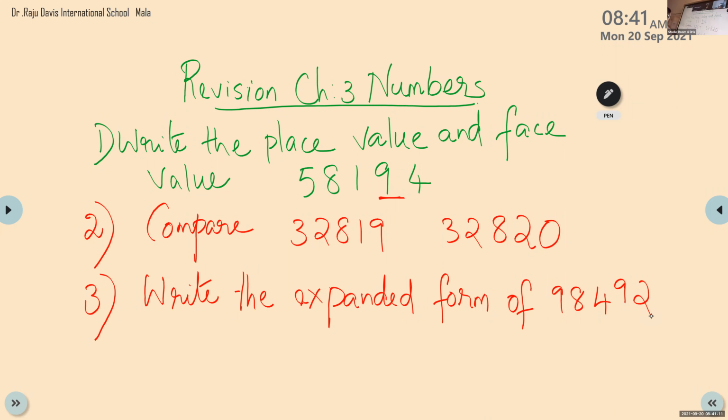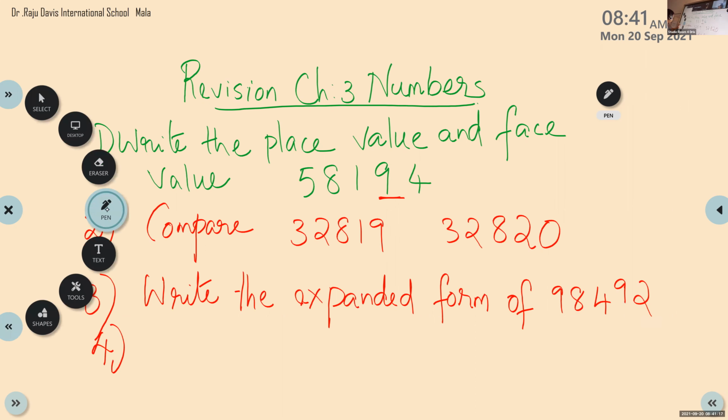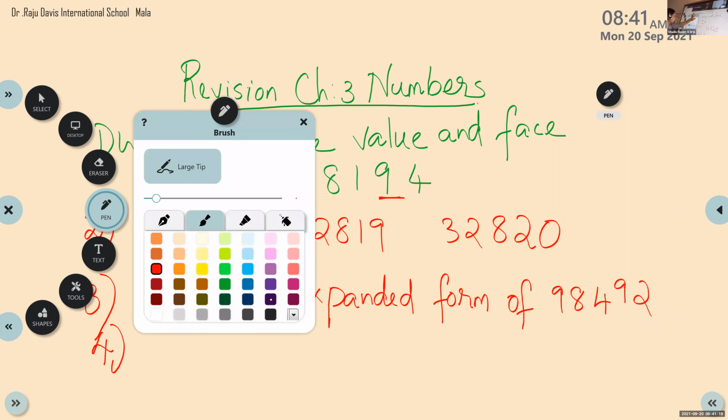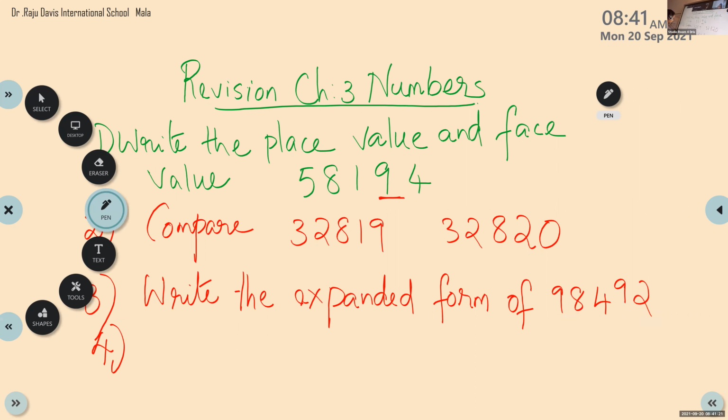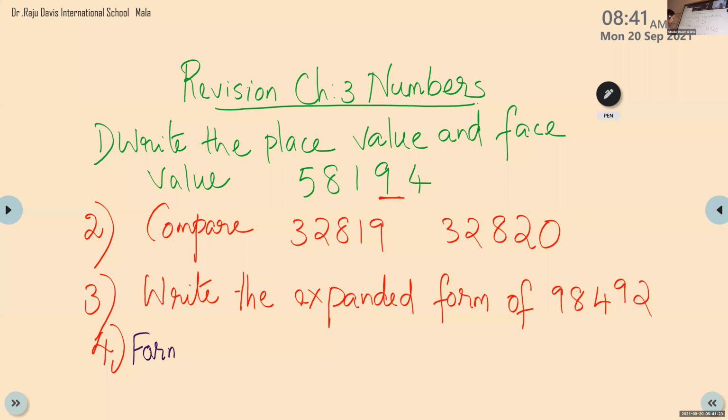Then question number 4. Form a number. Second question. Compare. Ma'am, I join now only. Those who join now, you are doing revision. So what you have to do? Write these questions in your rough book faster.